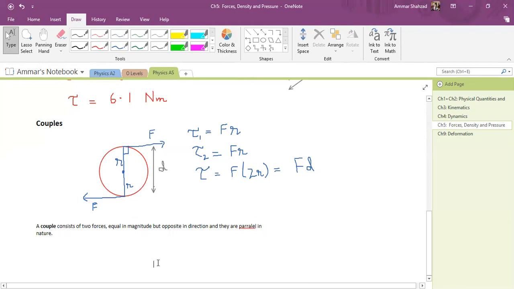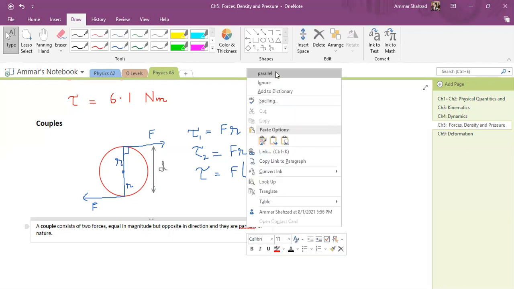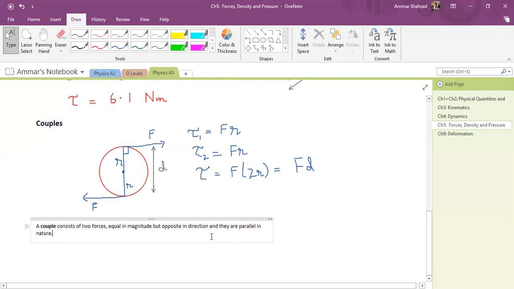So, as you can see, this means that if we have forces which are equal, like F and F, they both are equal in magnitude but opposite in direction. Opposite in direction, that is what we call a couple.